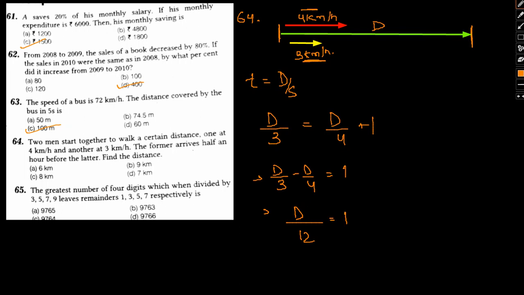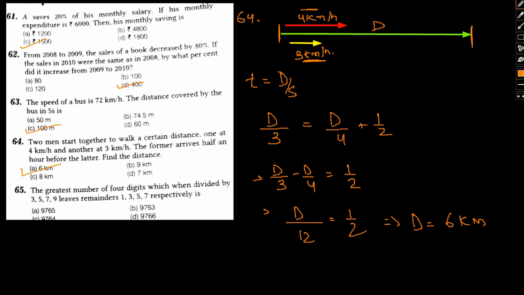Okay, it's given half an hour. My bad. Half an hour, sorry. The former arrives half an hour before, so this will be 1 by 2. So therefore the distance is 6 kilometers. Option A. Okay, so I hope it is clear.